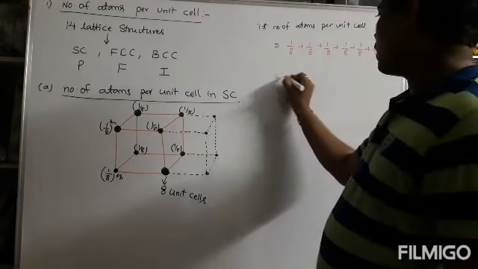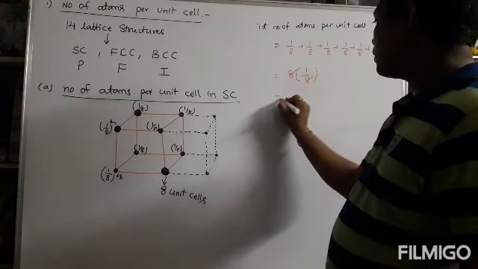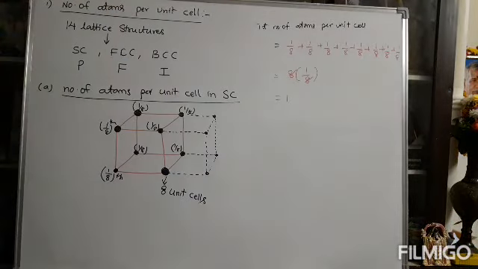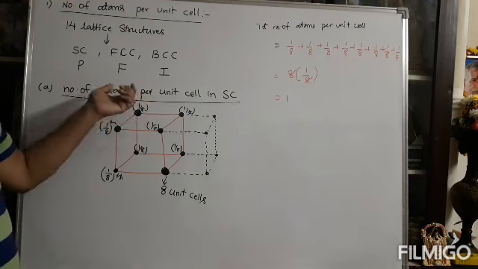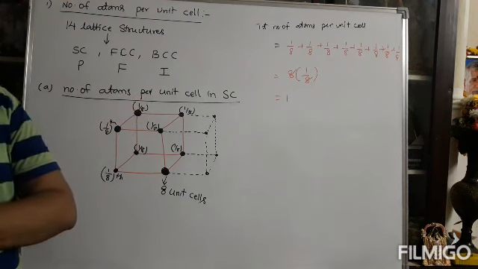Totally it is 8 into 1 by 8. The 8 cancels. So in a simple cubic structure, how many atoms exist per unit cell? Only one.